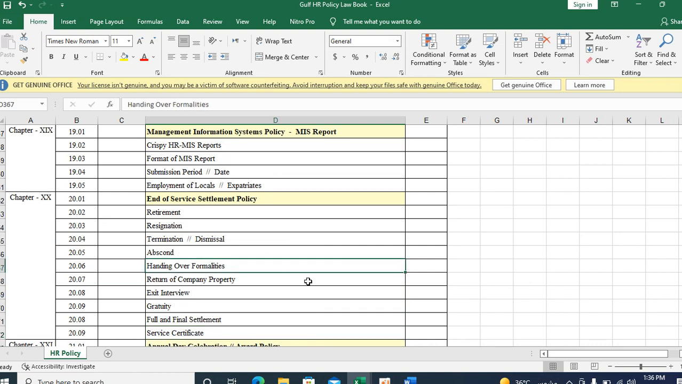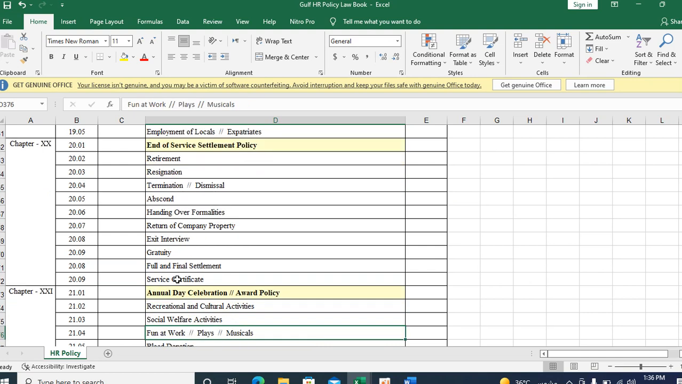handing over procedures. What assets you provided to the employee should be recorded in the personal dossier. As per the personal dossier you can get the handing over forms filled by the employee as well as the department heads, all of them: the procurement department, stores department, and finance department. All of them have to sign. You have to give a provision in that form for the signature of every department head. And finally you can give the full and final settlement. The next step is the service certificate.